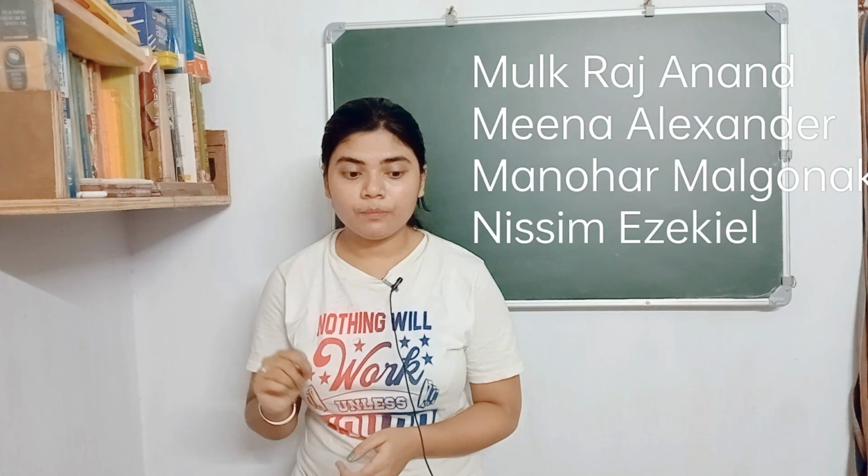And number 4 unit was Indian literature. Nowadays Indian literature is getting so much importance by NET that we cannot skip it. Questions came from Mulk Raj Anand, Meena Alexander, Manohar Malgonkar, Nissim Ezekiel. Questions came from many poets.